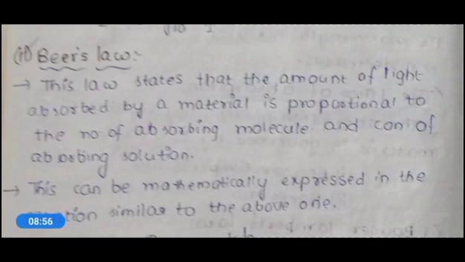So these two laws have little deviations and they are not able to explain the absorption of light completely. That's why a new law evolved, that is Beer-Lambert's law, by mixing both Bouguer-Lambert's law and Beer's law.